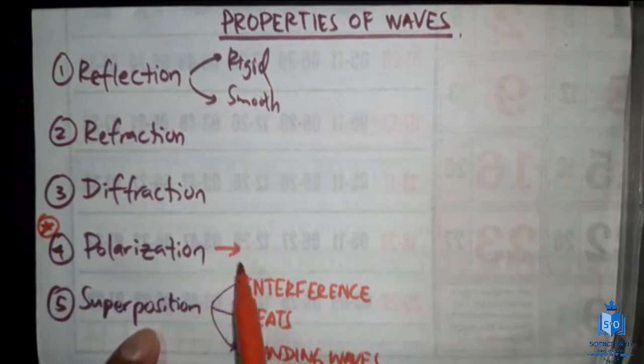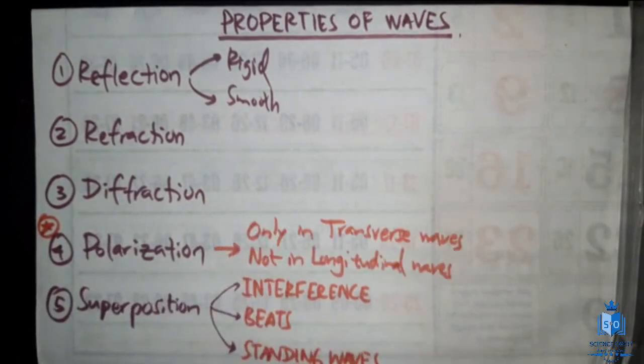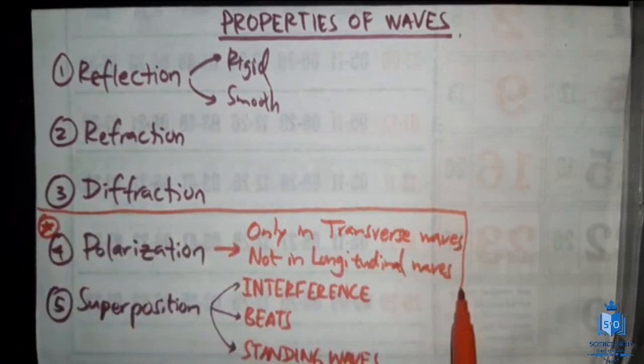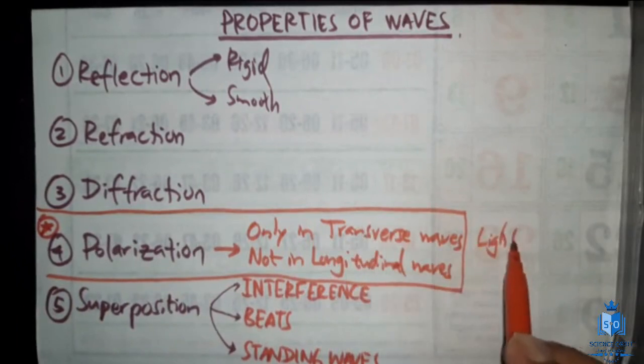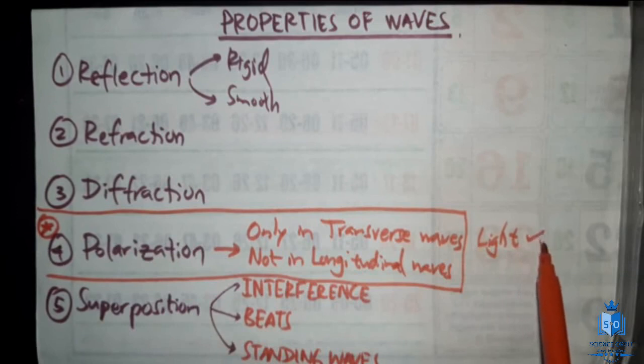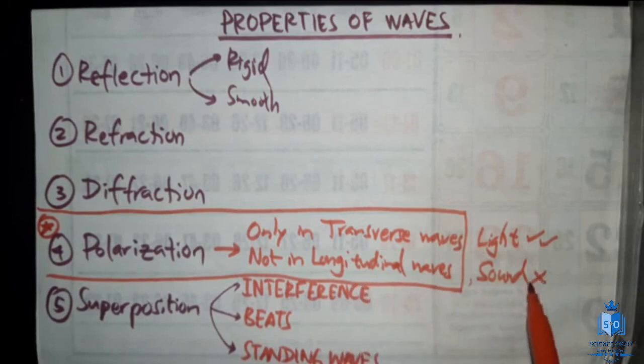Polarization happens only in transverse waves, not in longitudinal waves. Out of these 5, this is the exceptional case. So when I say light, can light undergo polarization? Yes, because light is transverse. But can sound undergo polarization? No, sound will not undergo polarization because sound is longitudinal. Don't worry about it. We will be discussing each of these things separately.